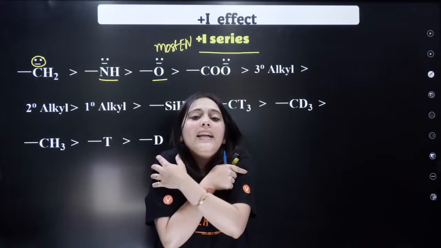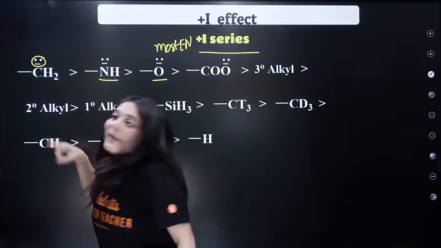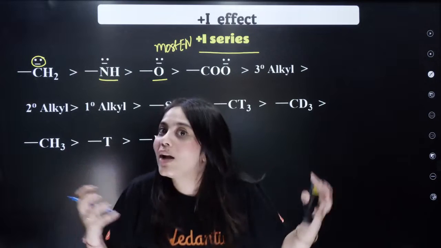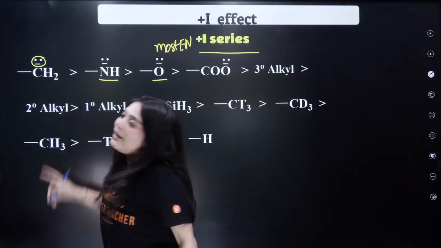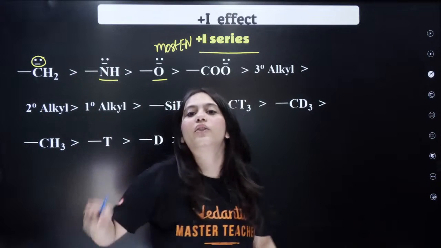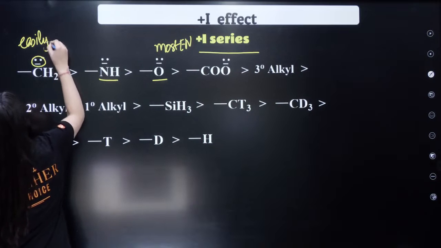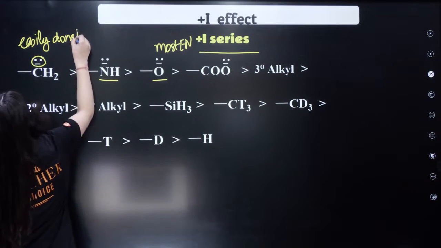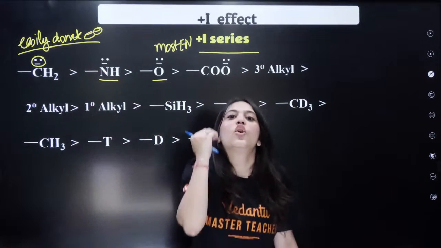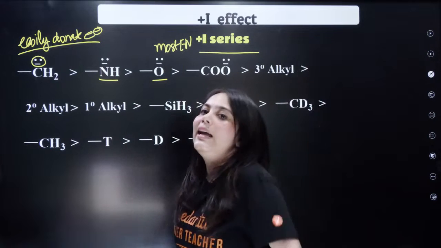They are so negative, they don't want to give away their electrons. Instead, carbon will give away its electrons easily, because it is not that electronegative. Hence, carbon with the negative charge comes first in the race of donation of electrons. So carbon over here will easily donate electrons. Why? Because it is less electronegative than oxygen and nitrogen, hence it easily gives away electrons, right?